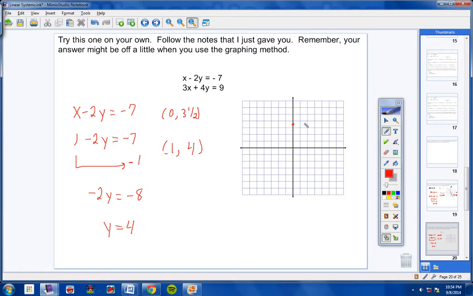And so we'll go over 1 and then up 4. And let's go ahead and draw our line through those 2 points. There we go. Good enough. And now let's go ahead and graph the other line very quickly here. All right.